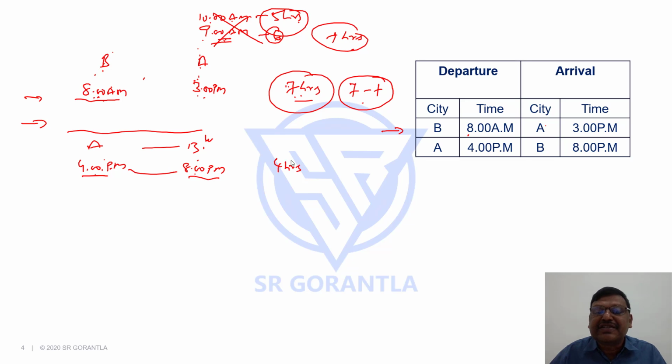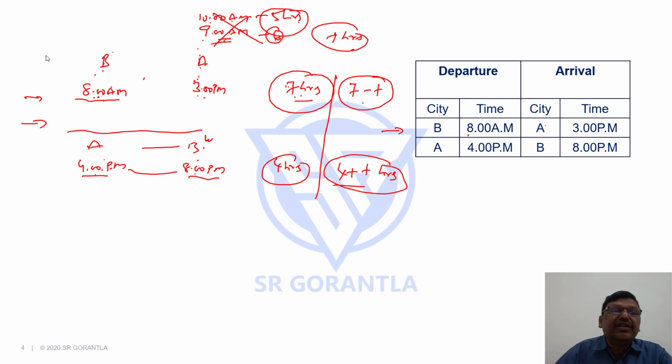We assumed it is T hours. Hence the journey time is not 4 hours. The actual journey time is 4 plus T hours. So this is the key for this kind of time zone difference questions. Right, so we identified the time for the first flight as well as the second flight.